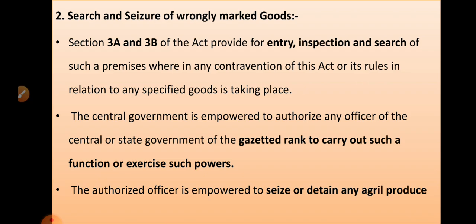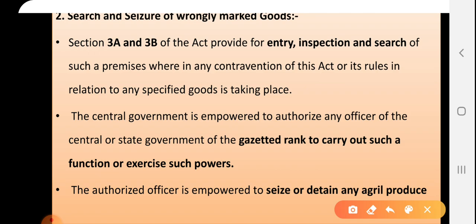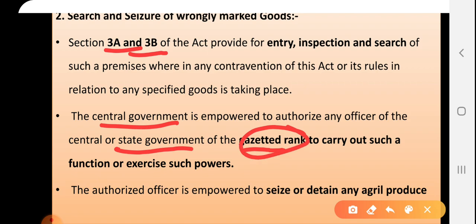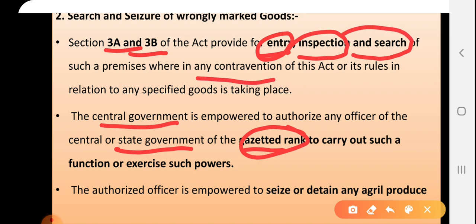Any gazetted person, class 1 officer, from the central or state government has the right to enter the manufacturer's premises, inspect and search the products if there is any contravention or misleading going on.